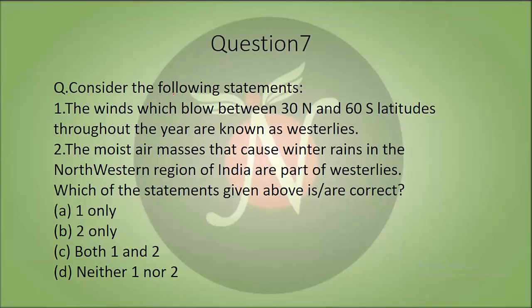Consider the following statements. The winds which blow between 30 degree north and 60 degree south latitude through the air are known as westerlies. The moist air masses that cause winter rains in the northwestern region of India are a part of westerlies. Which of the following statements is correct? So the answer to this is B. Why B?